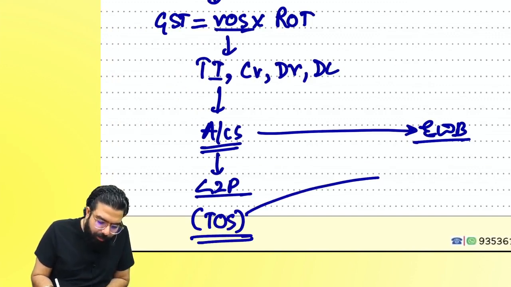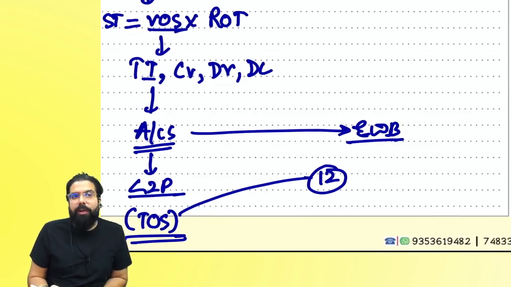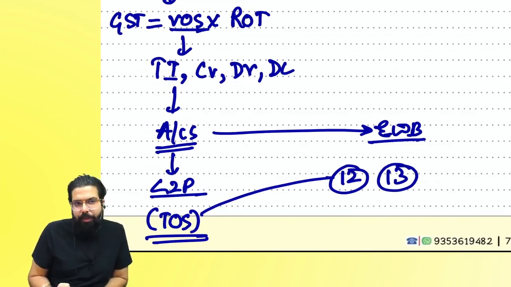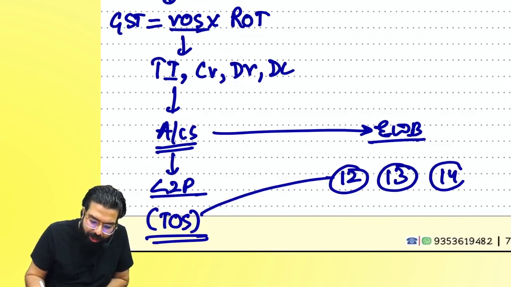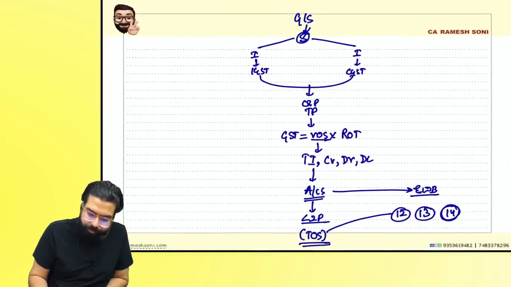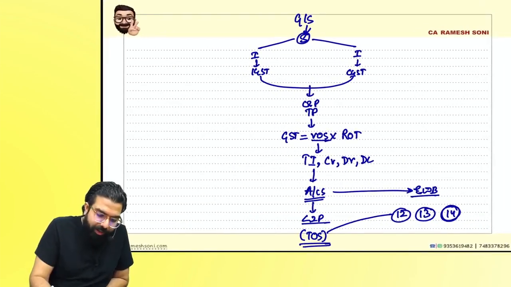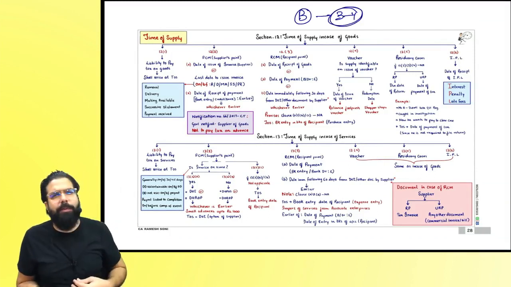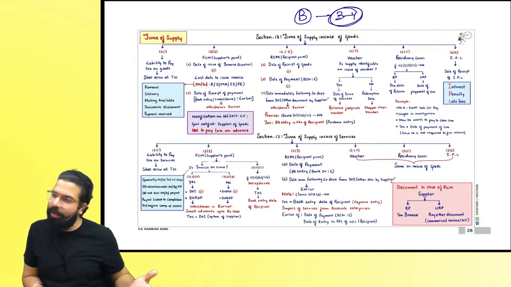When we are learning time of supply, we will learn section number 12, which says time of supply in case of goods, section 13, which tells time of supply in case of service, and section 14, rate change. Right, everyone? Now, this chapter, in my opinion, is a big graded chapter again. 3 to 4 marks is the maximum which you can expect. Good luck, then 6 marks also can come.